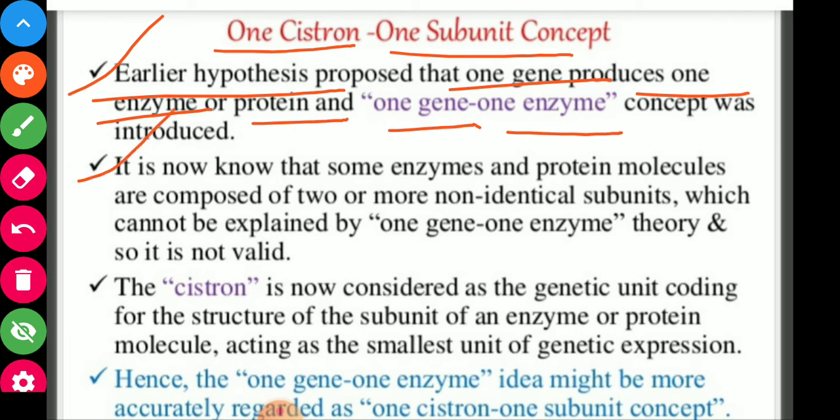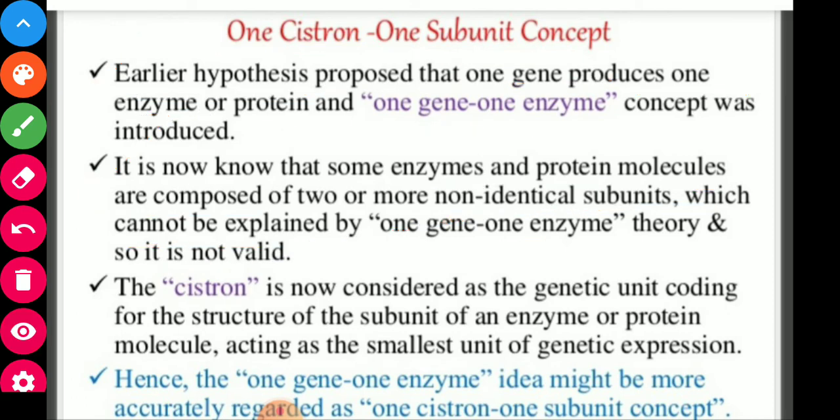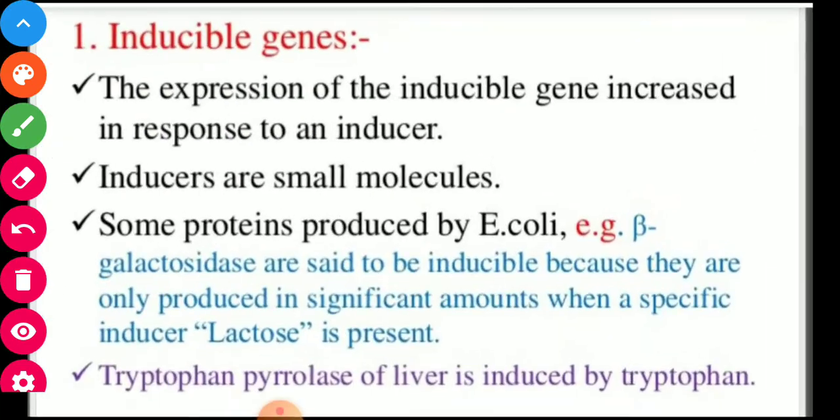It is known that some enzymes and proteins are composed of two or more non-identical subunits, which cannot be explained by the one gene, one enzyme theory. So it is not valid now. So what is a cistron? You will see here.